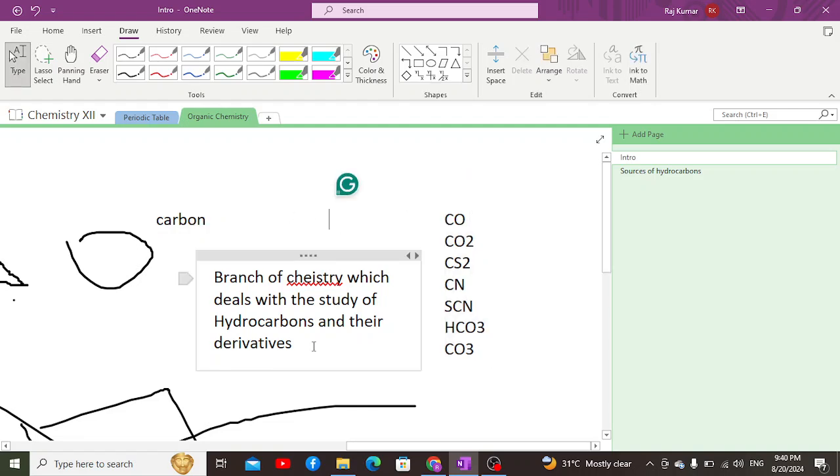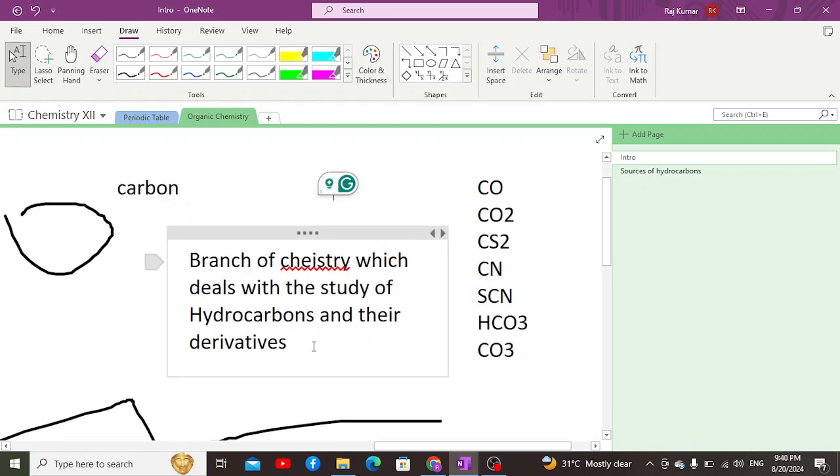So only those carbon containing compounds which are related to organic sources and are similar in properties are kept under the category of organic chemistry or organic compounds.